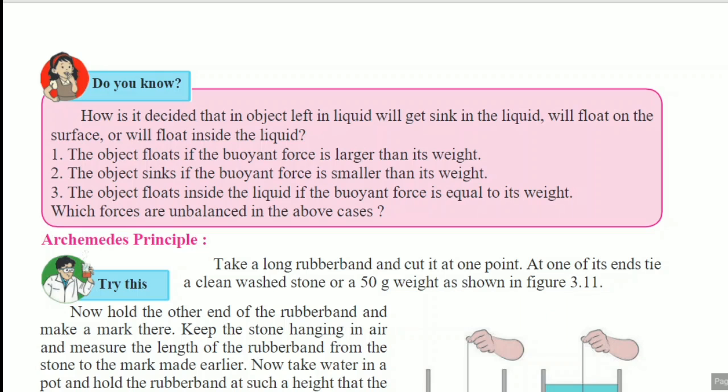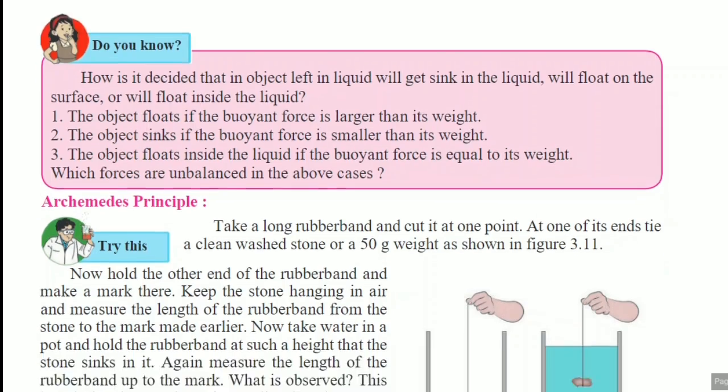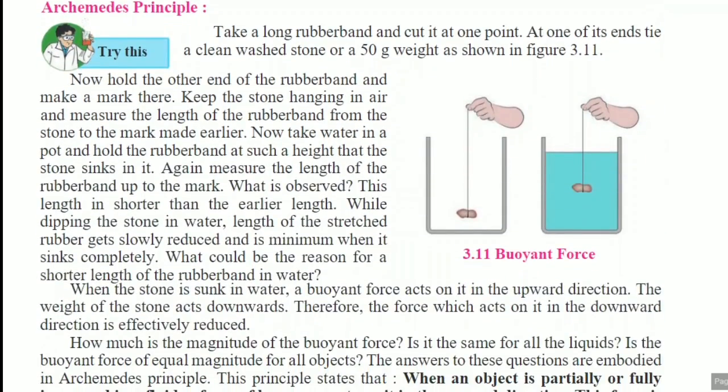The last part of this lesson, that is the Archimedes principle, a very important part. In the Archimedes principle, a very simple activity is there. Now take a long rubber band and cut it at a point. At one of its ends, tie a clean washed stone or a 50-gram weight as shown in the figure.